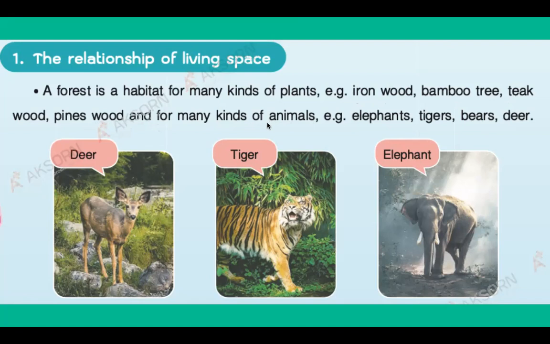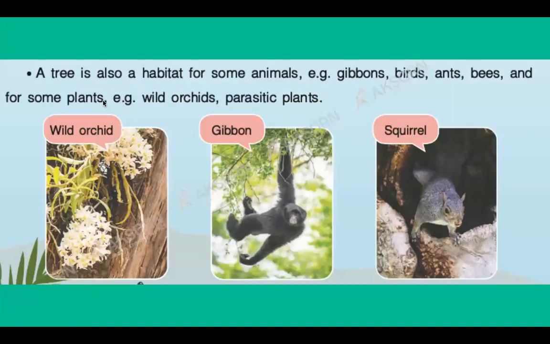In forests, we can find many kinds of animals. For example, elephant. Repeat after me. Elephants, tigers, bears, deer, right? Deer, tiger, elephant.